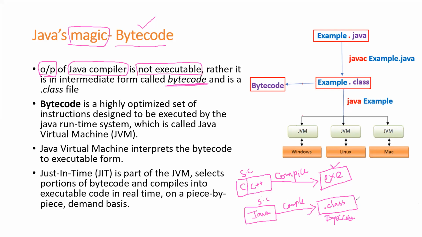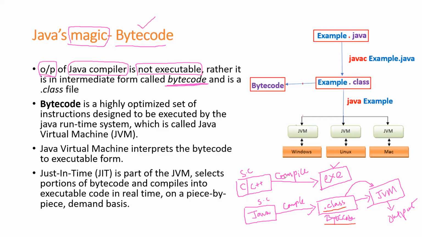In order to run this dot class file, you need to use a JVM. This dot class file will be given as input to your JVM, and this JVM runs your dot class file. Once it runs your dot class file, you get the corresponding output. When you compile in Java, you get a dot class file, which is nothing but bytecode.